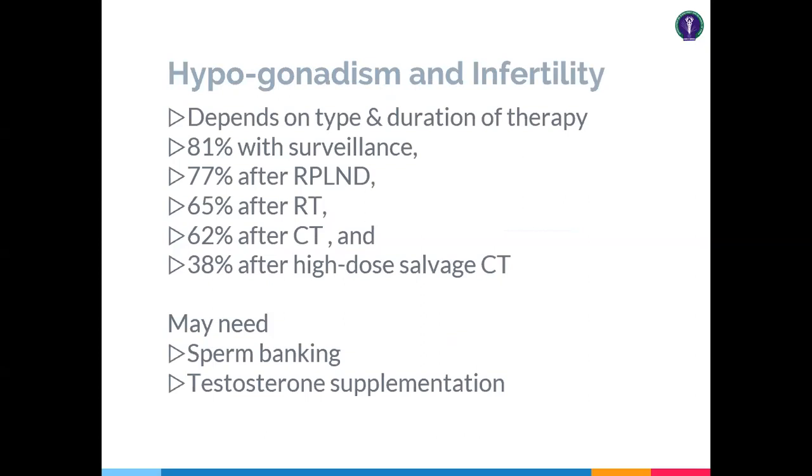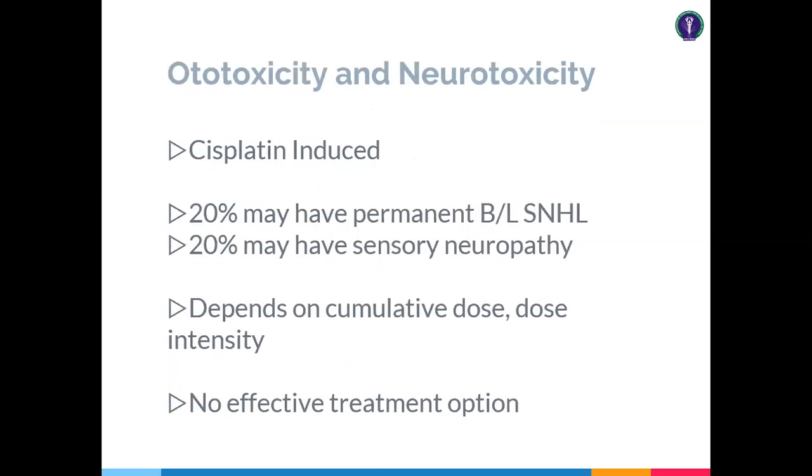And interestingly, there are lesser infertility issues with chemotherapy, like 62%. So in the higher stage of disease, we usually prefer chemotherapy to avoid radiotherapy. Always try to remember that sperm banking and testosterone supplementation are an important part and parcel of your long-term management. And ototoxicity is very important. Cisplatin causes permanent ototoxicity. 20% of patients have it, and 20% of patients also have a sensory neuropathy. They are painful sensory neuropathies, and the treatment options are very much ineffective in case of these kinds of neurotoxicities.